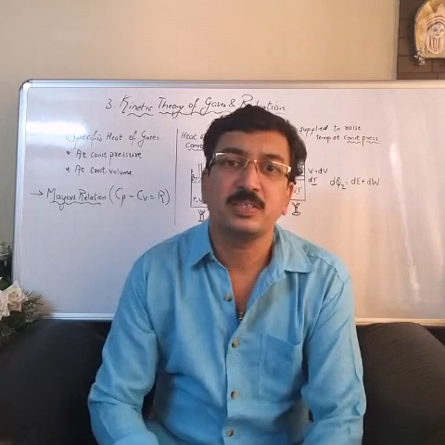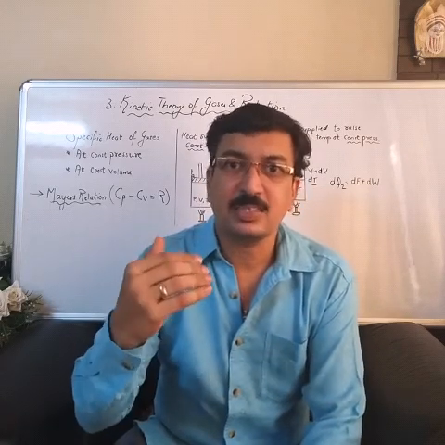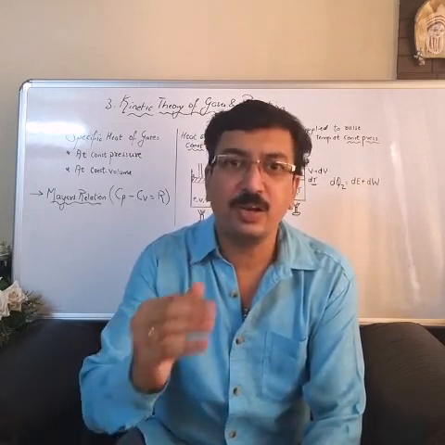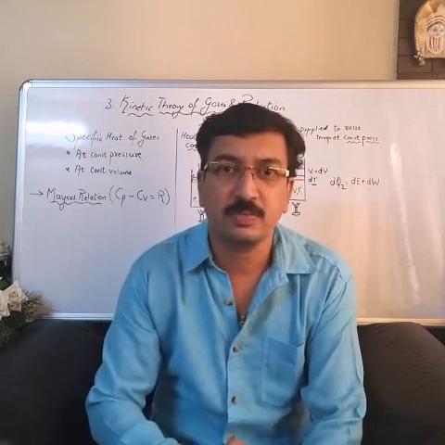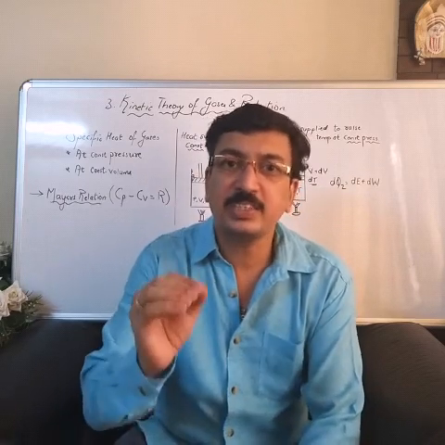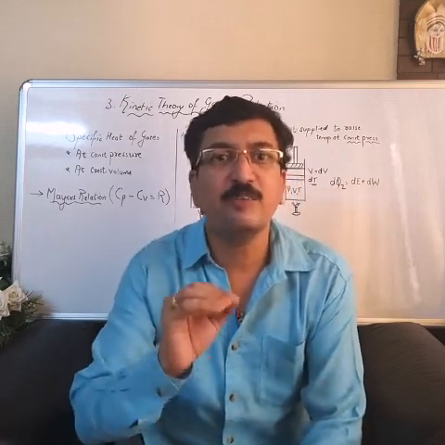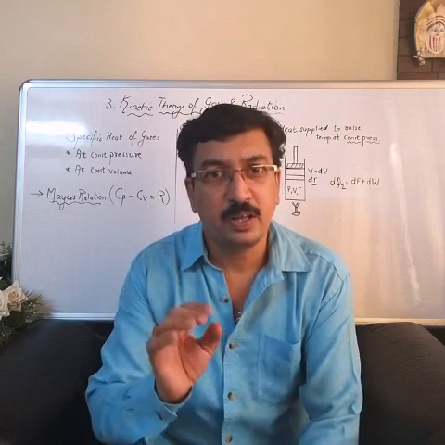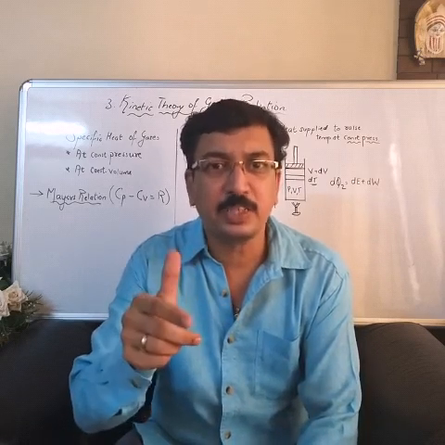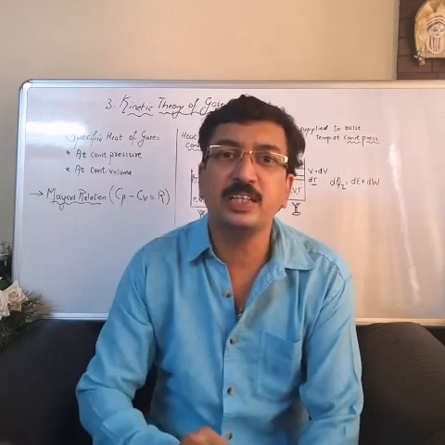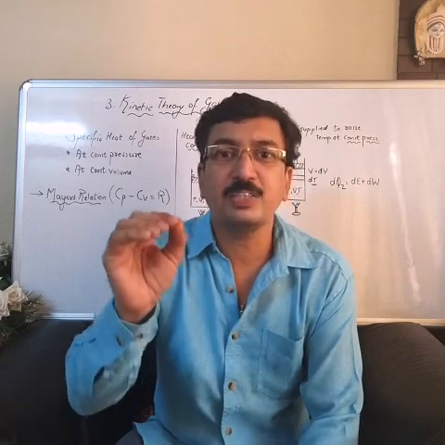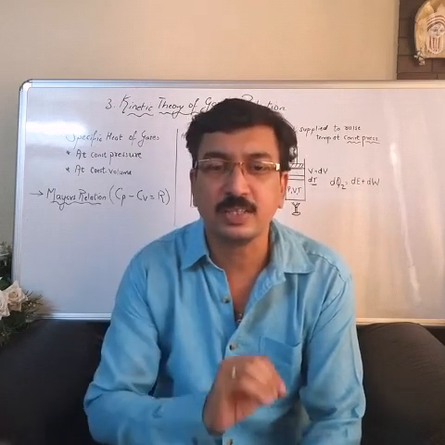What happened to gases? When a gas is slightly heated, or when we raise the temperature of a gas, there is a big change in its pressure and volume. I repeat, when there is a small change in temperature of a gas, there is a big change in the volume as well as pressure of the gas.